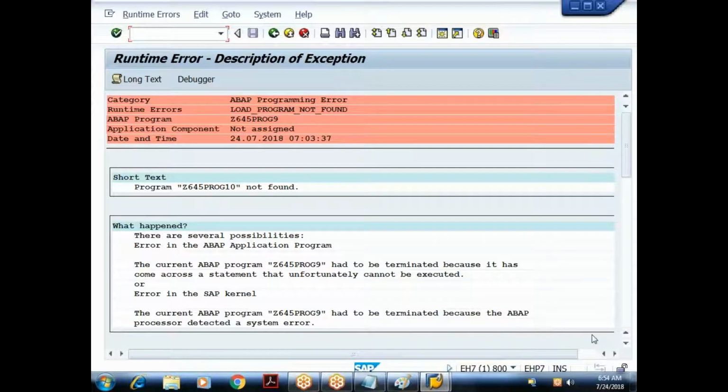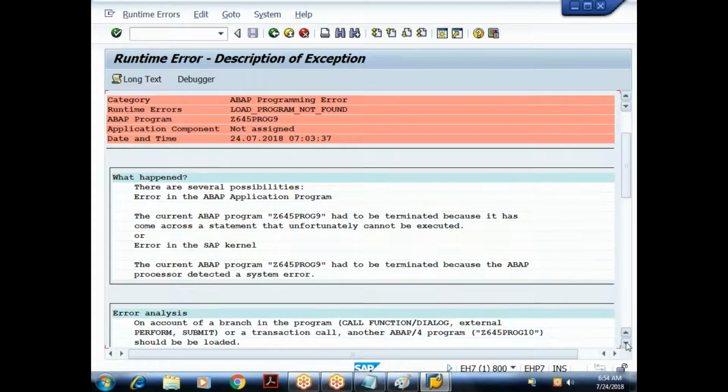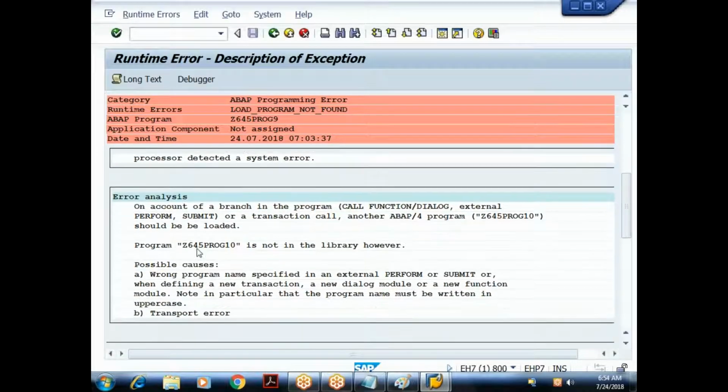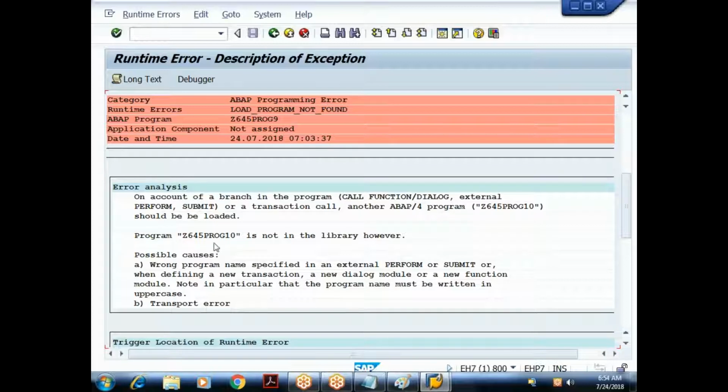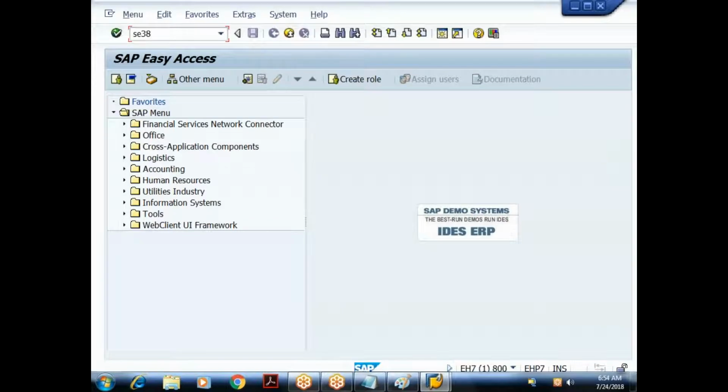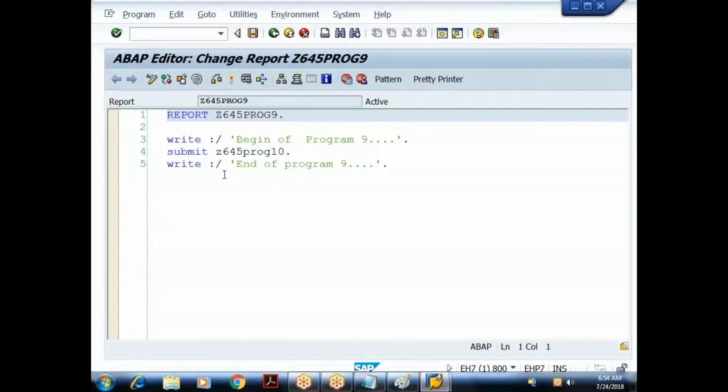Let us see what the problem is here. If I scroll down, let us analyze the error. Under error analysis: program Z645 program 10 is not in the library. Let me go back to SE38, back to your program. I repeat once again, we are in the 9th program, and from this 9th program I'm trying to call the 10th program, which is not available physically as of now.